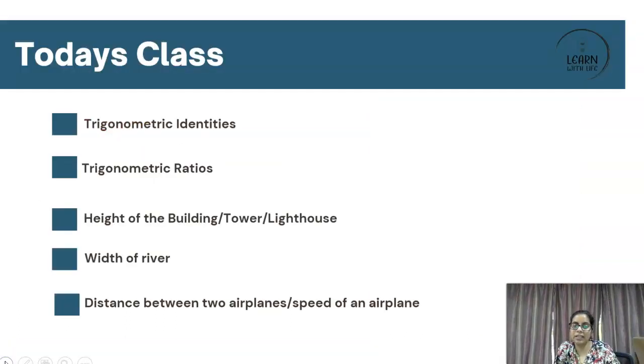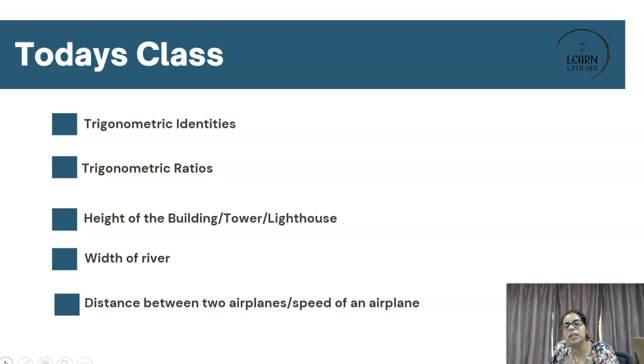On the basis of my analysis, I've come up with these five topics: trigonometric identities, trigonometric ratios, height of the building or the tower or the lighthouse, width of the tower, distance between two aeroplanes, and the speed of an airplane. These are the five categories which are mostly asked, and examiners like to test your knowledge on them.